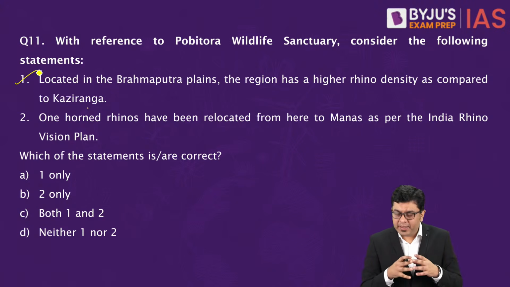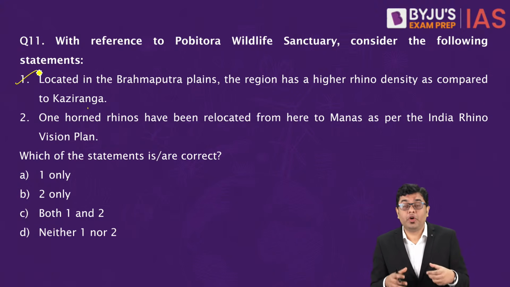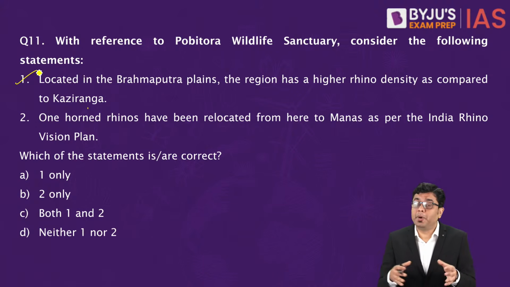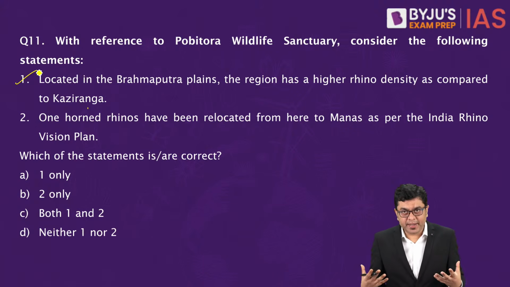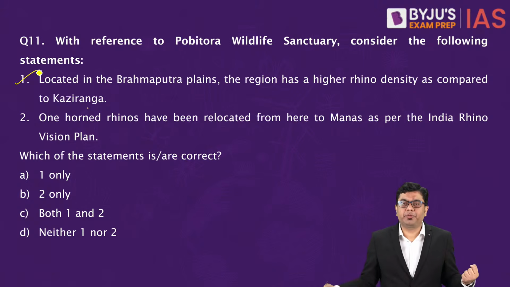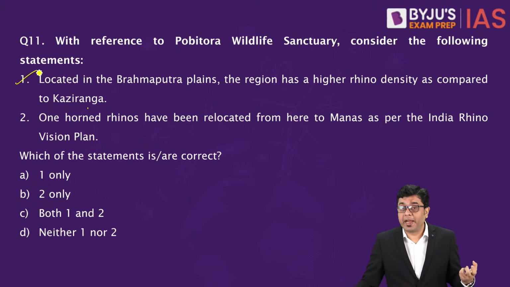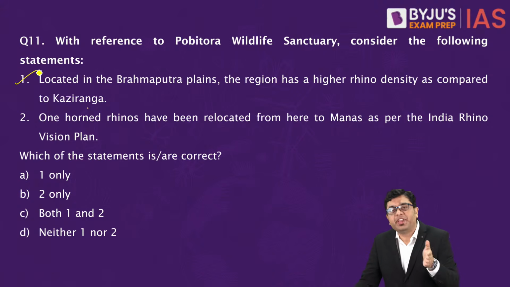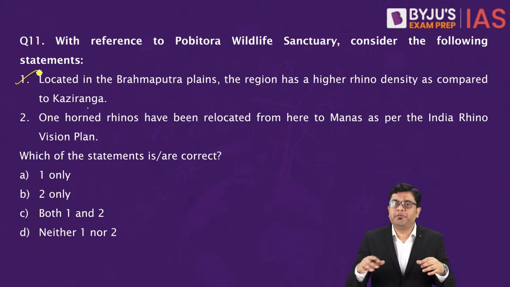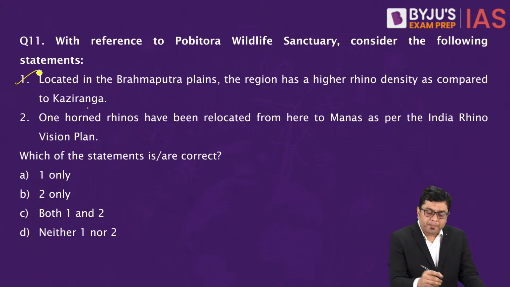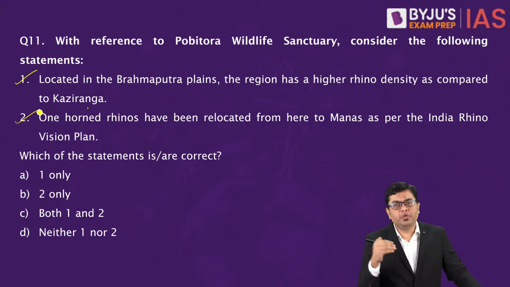Pabitra, as of now, in the entire Brahmaputra plains, has one of the highest densities of one-horned rhino. So much so that Pabitra is said to be overpopulated. It doesn't have enough habitat space available for the individual rhino population. That is why in the past few years, under the watchful eyes of WWF and so on, these rhinos have been relocated to the region of Manas in order to provide them with freer movement as well. So they have been relocated from here to Manas.